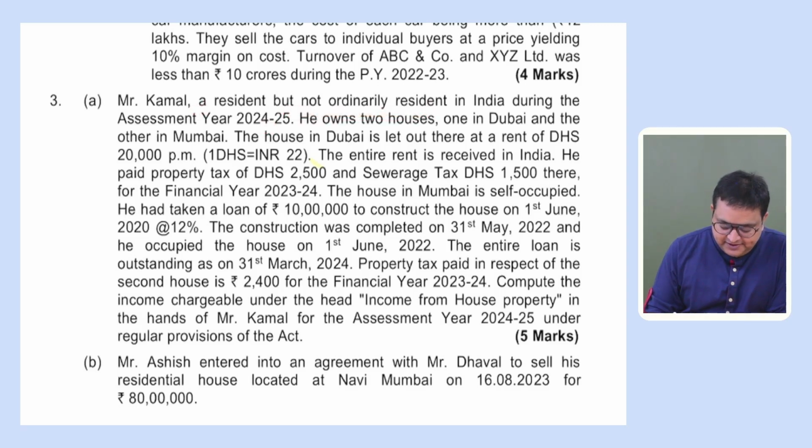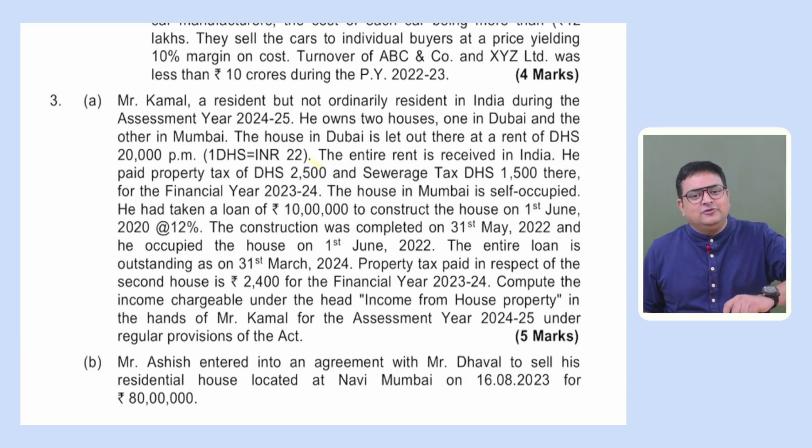Okay. And in this assessment year, he owns 2 houses. One house in Dubai and the other in Mumbai. Now we understand why they have given not ordinary resident, because of this Dubai house. Let's say rental income is coming from this Dubai house, so that is arising outside India. So he will not be liable to pay tax on this income, correct? Because he's a not ordinary resident, unless this rent is getting received in India. For the Mumbai house, we have no issue. This income would be taxable. If any income is coming from the Mumbai house, or if it is a deemed let out house, then the Mumbai house would be taxable anyway, right? It is taxable for a non-resident as well.